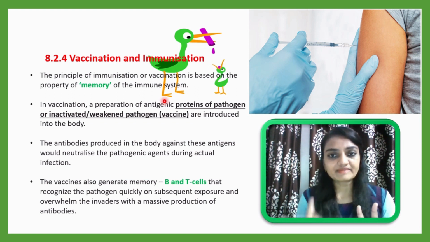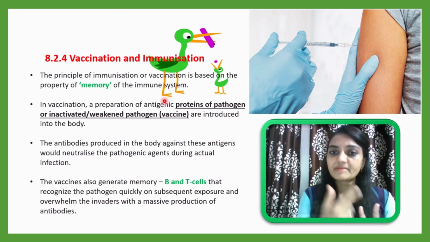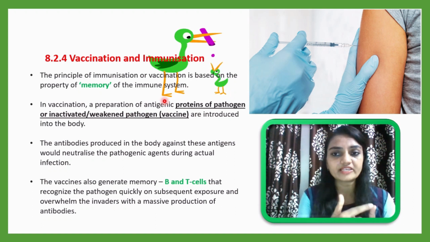Firstly, one plasma cell is formed, and secondly, a memory cell will form. So this is all based on the memory cell. Okay, so in vaccination, a preparation of antigenic proteins. What is a vaccination?